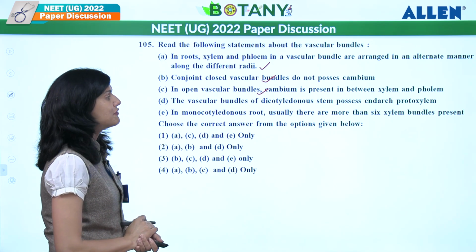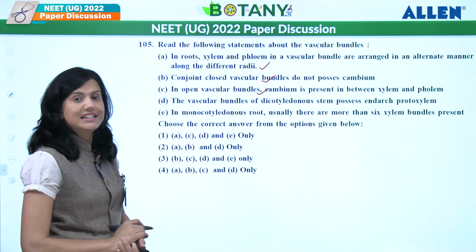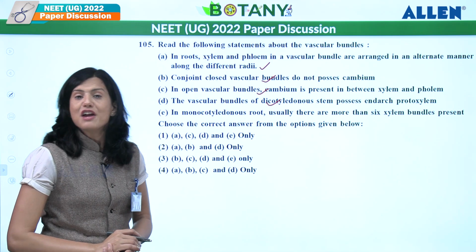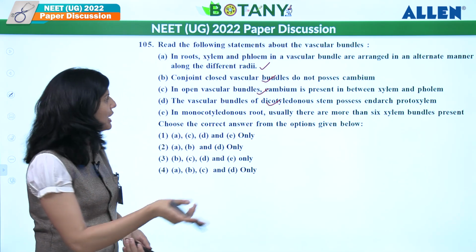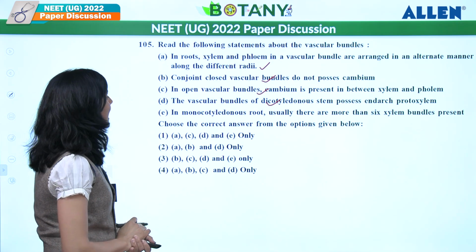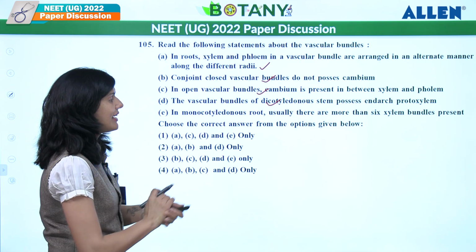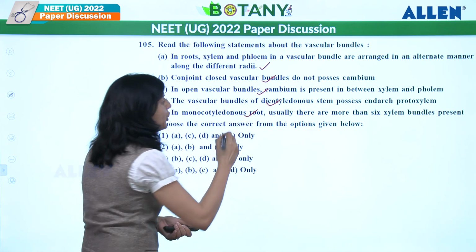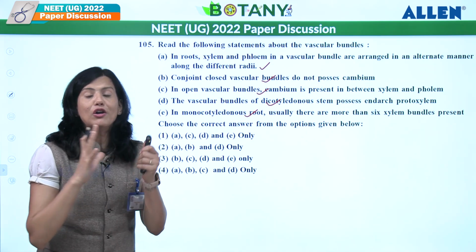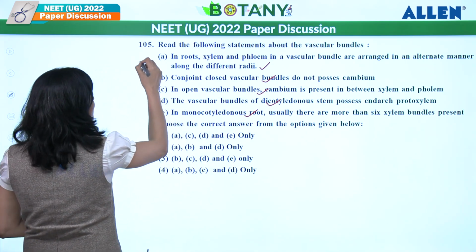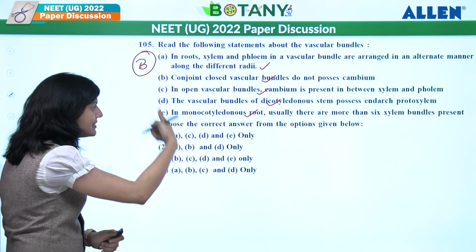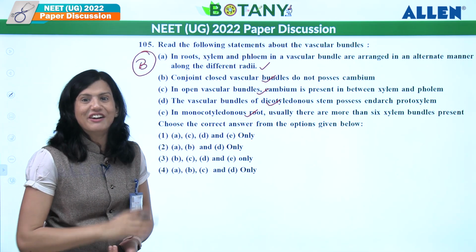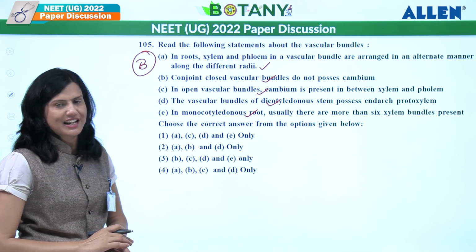The vascular bundles of dicotyledonous stem possess endarch protoxylem. That is also correct. It possesses endarch protoxylem and root possesses exarch protoxylem. So this is also a correct statement. In monocotyledonous root, usually there are more than 6 xylem bundles present. That is also correct. So in this question specifically, all options given are correct as per NCERT. So this question will go as bonus because none of the options are matching over here. So answer should be bonus. All statements are correct. None of them are incorrect over here.